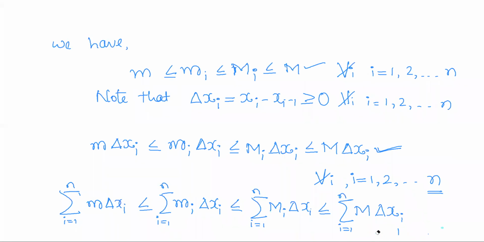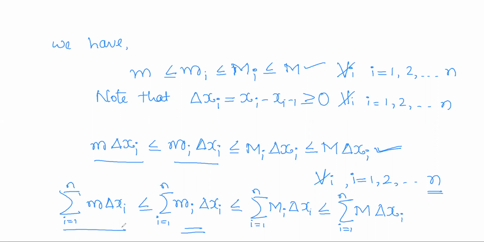For any i value, these numbers are always less than or equal to those numbers. So adding all those values corresponding to all the i values, the sum will be less than or equal to adding all these numbers for all i values. So these sums will be in this way.